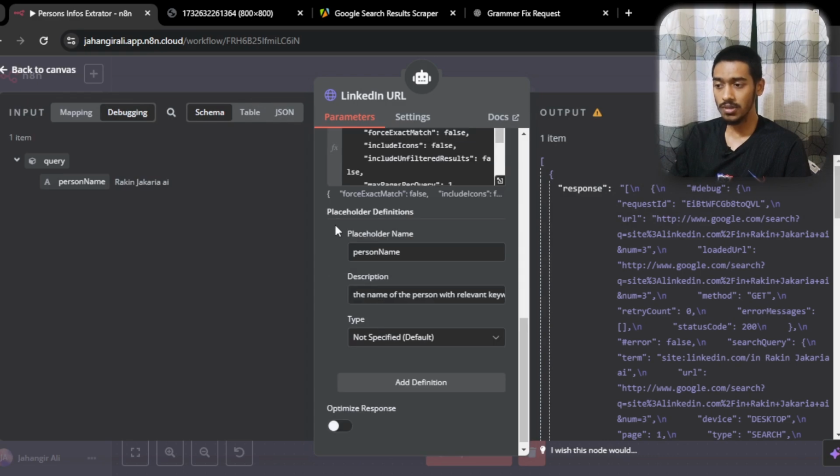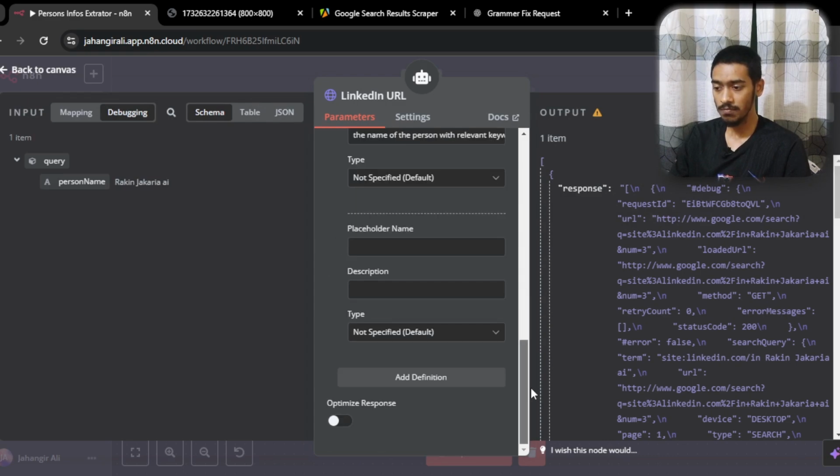And at the last, you have to go with the placeholder. It's very easy, just add a definition, or just add a placeholder in here.